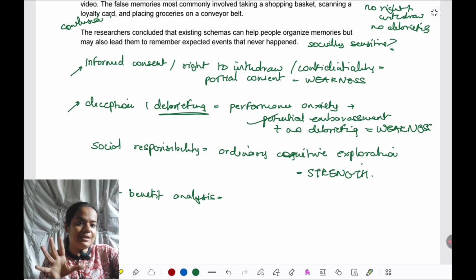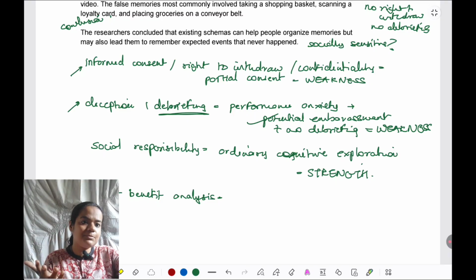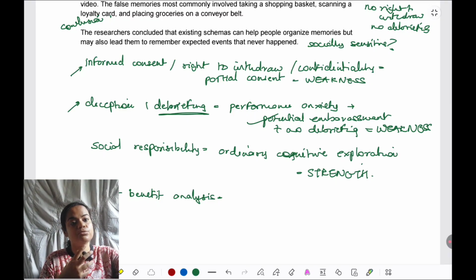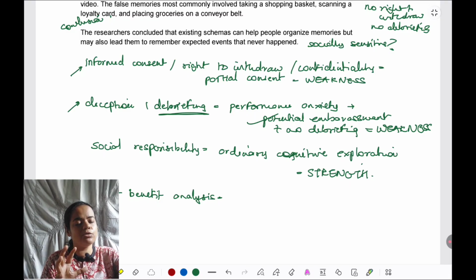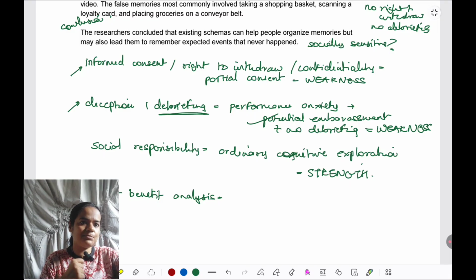And in larger scale, more impactful events like eyewitness testimony, for example, where memory really matters in deciding whether a person is innocent or guilty of charges pressed on them, this is definitely a very important area. It's very important to investigate how schemas influence memory, because huge decisions of a person's innocence or guilt can be based on the memory that a witness has, which in turn is getting influenced by schema.